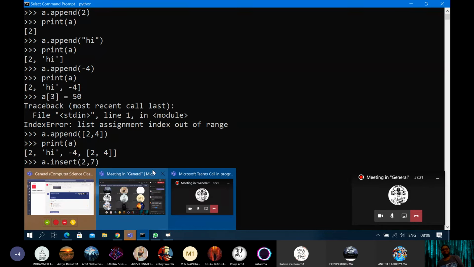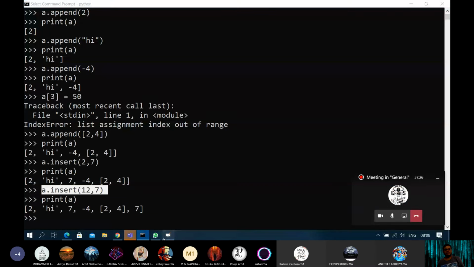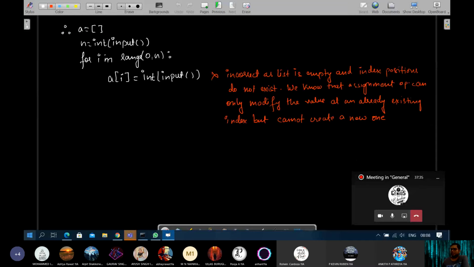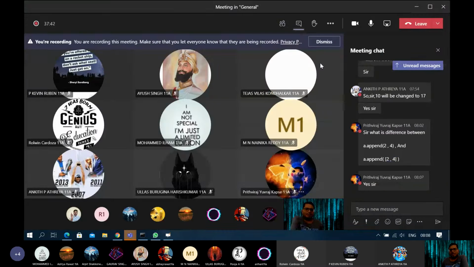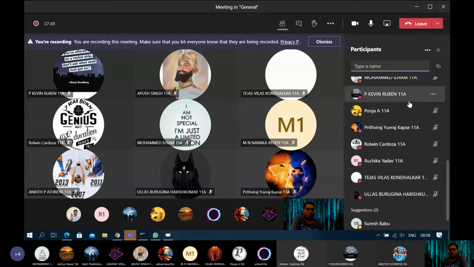Okay. So this thing, I was telling you something else. Yes. So once more, finally, everyone tell me: is this concept clear, that you cannot use the assignment operator to create a new index, but you can use the assignment operator to modify the element at an existing index?